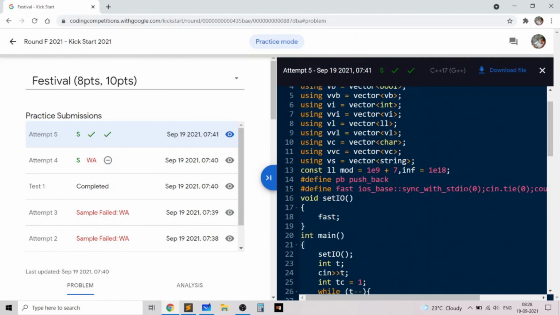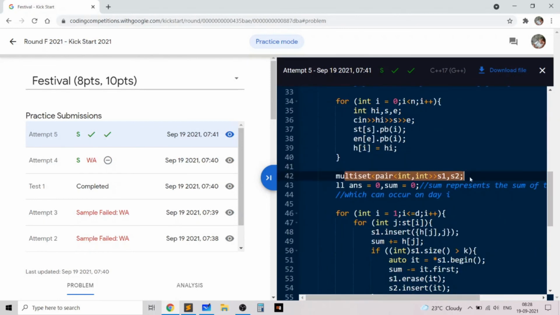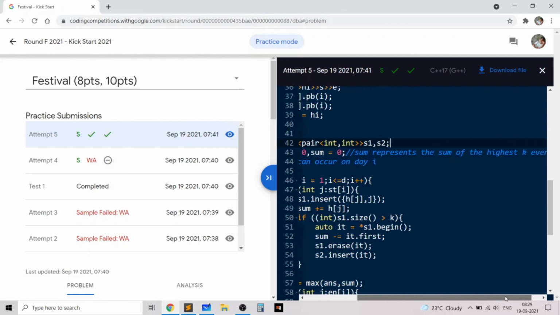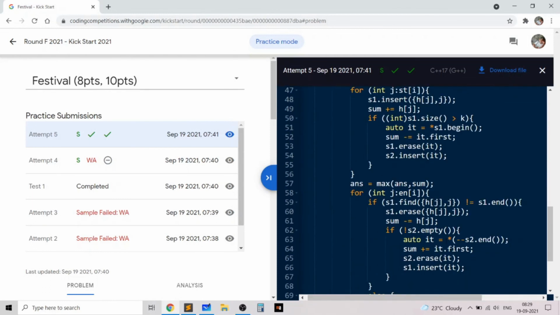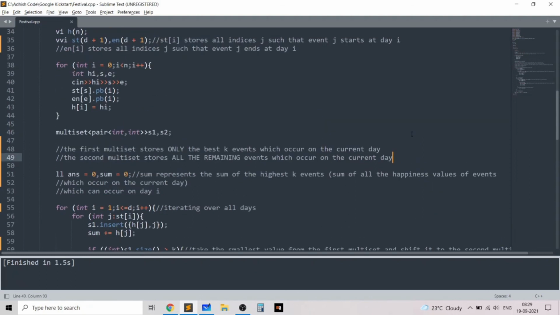So the key learning from this problem was that we could use two multisets to efficiently store which events should occur in each multiset. And basically the first multiset represents the events which we visit, the second multiset represents the events which we can't visit, but we still need to store those events so that we can shift them to the first multiset in case the first multiset has fewer than k events. So that's the key learning from this problem.